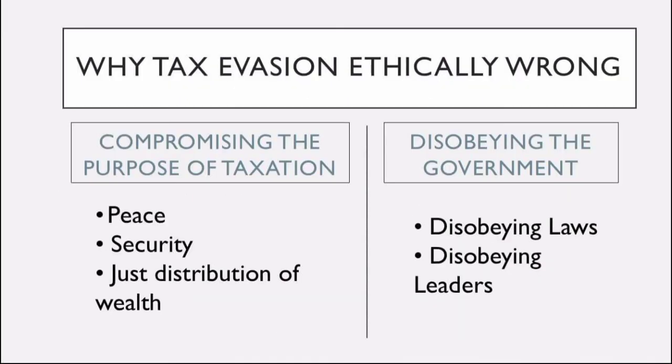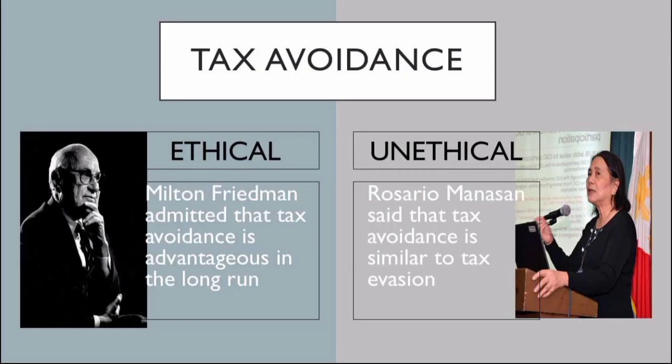Why is tax evasion ethically wrong? Compromising the purpose of taxation: peace, security, just distribution of wealth. Disobeying the government: disobeying laws, disobeying leaders. Tax avoidance. Ethical or unethical?